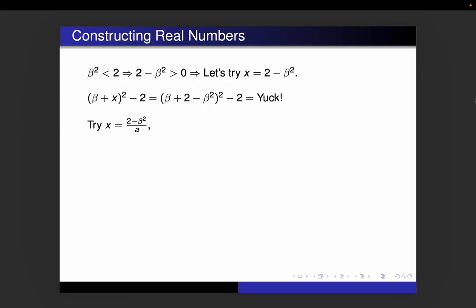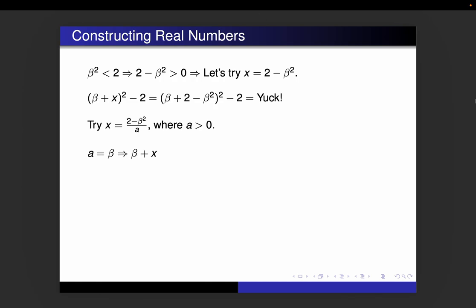I'm going to try to have 2 minus beta squared divided by a, where a is some positive number, and try to make a big enough so that x is small enough to make beta plus x squared smaller than 2. And it might be helpful to have a be related to beta itself, right? So for instance, if we had a equal to beta, let's give it a try.